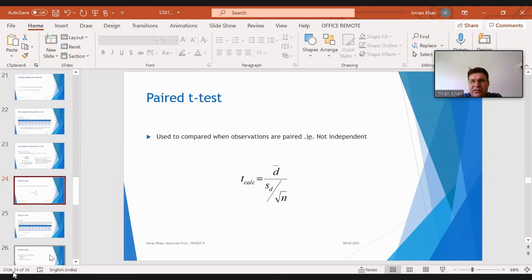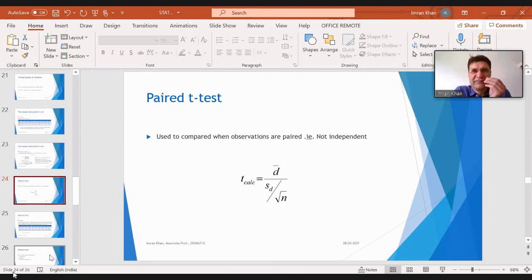Now, the two-sample t-test which we discussed was the two-sample independent t-test. But sometimes the samples will not be independent. At that time, we use a test which we call the paired t-test. Here, the samples are not independent. By paired t-test we mean you have a pair of observations which are dependent. This t-test is usually applied when you have something like before and after.